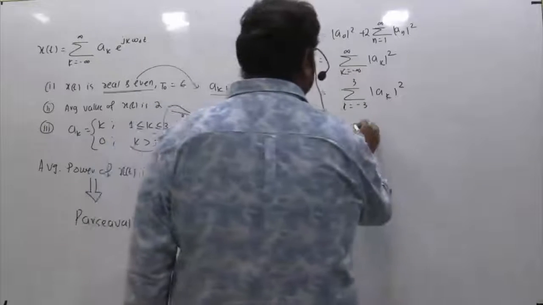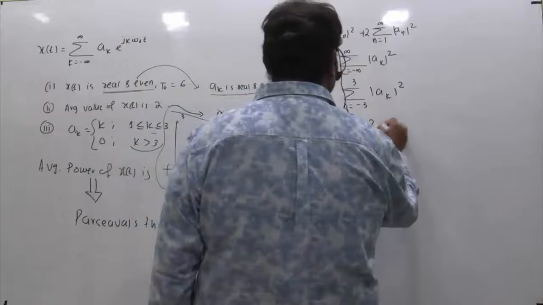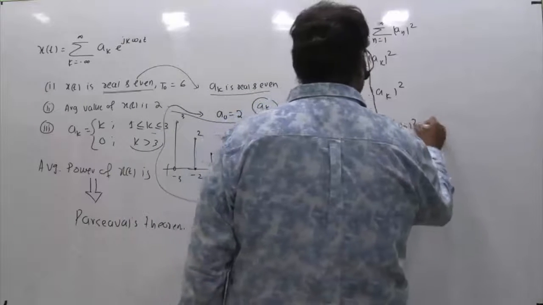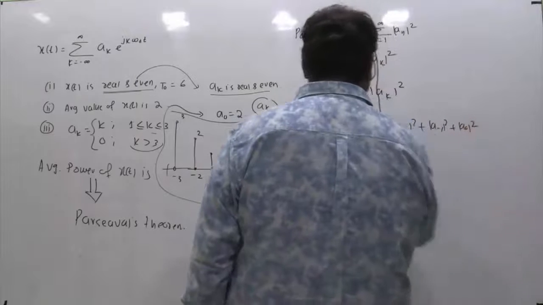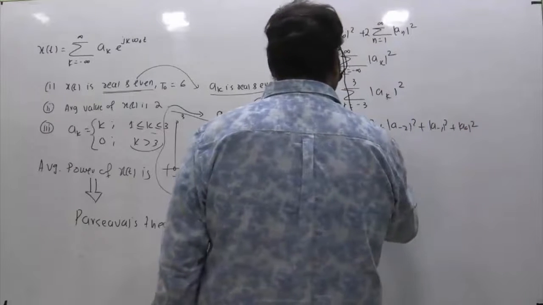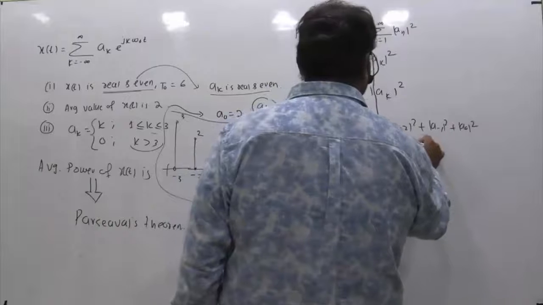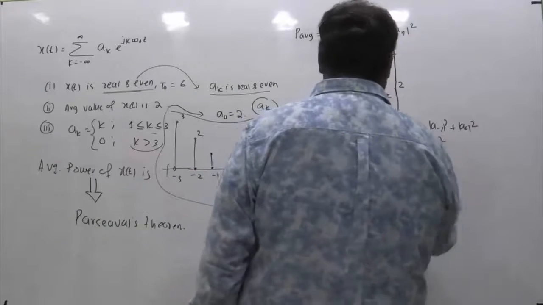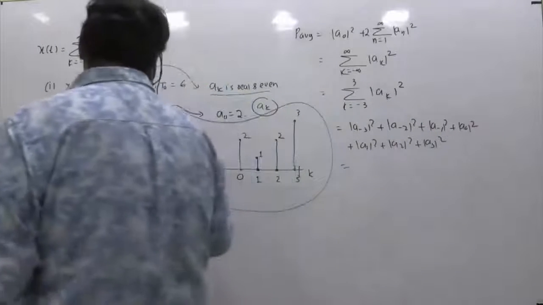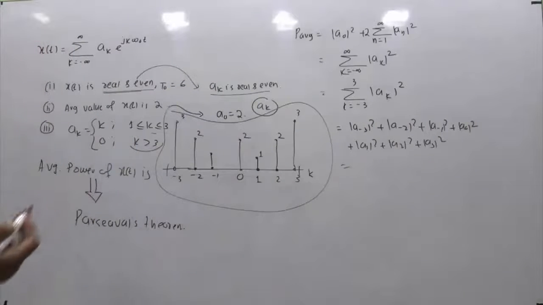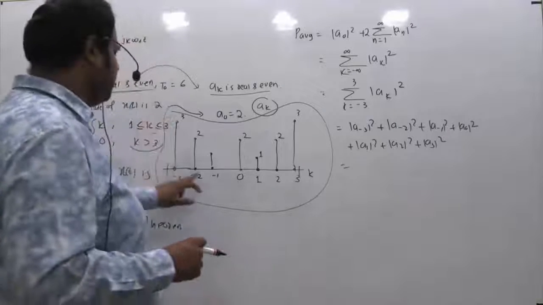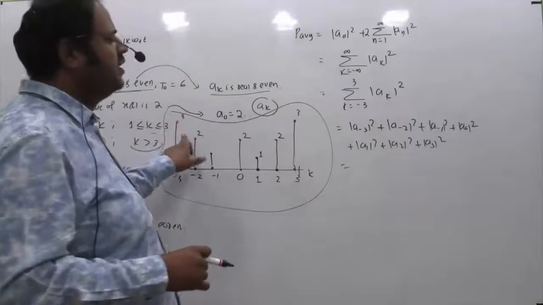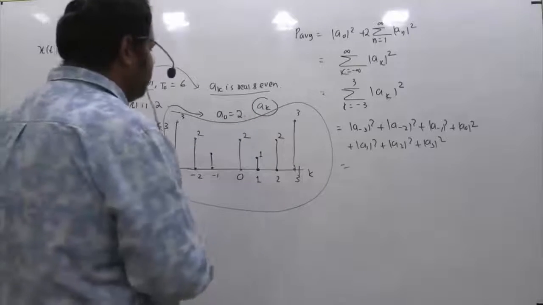So if you see this, it is a of minus 3 mod square, a of minus 2 mod square, a of minus 1 mod square, a naught mod square, plus a1 mod square, plus a2 mod square, plus a3 mod square. So simply you have to take the magnitude and square the corresponding amplitudes, and you have to add them. So there is no point of mod in this case because all the values of k are real and positive. So the mod function doesn't play any role in this case.